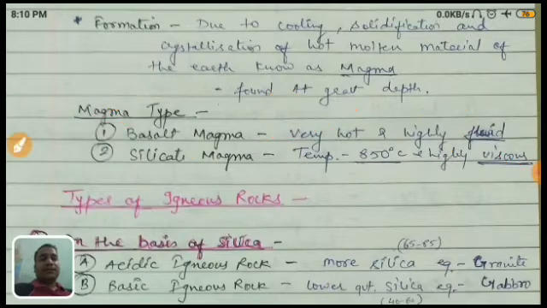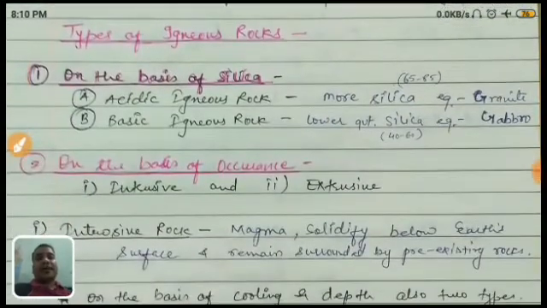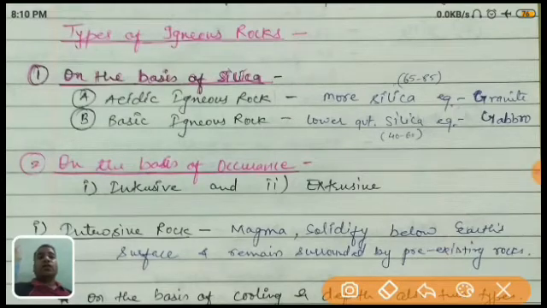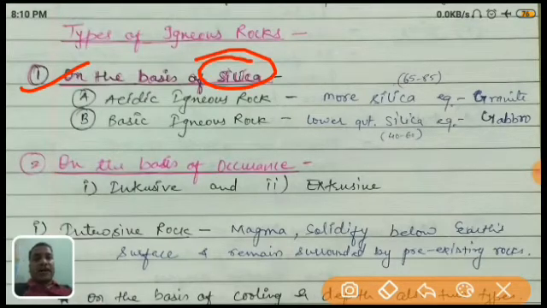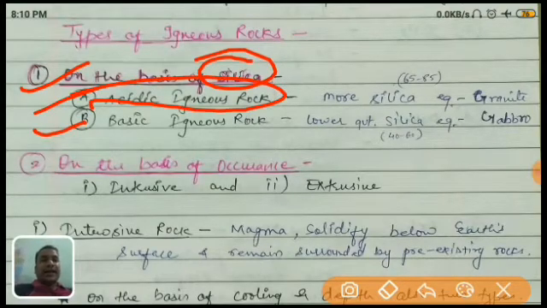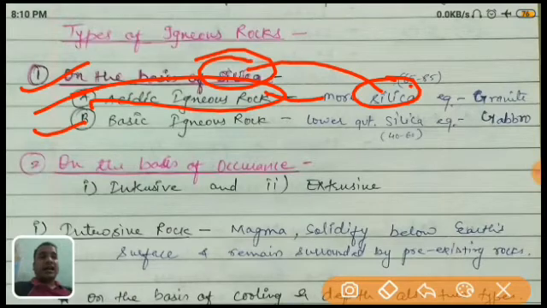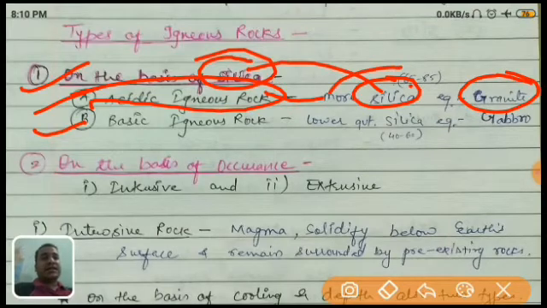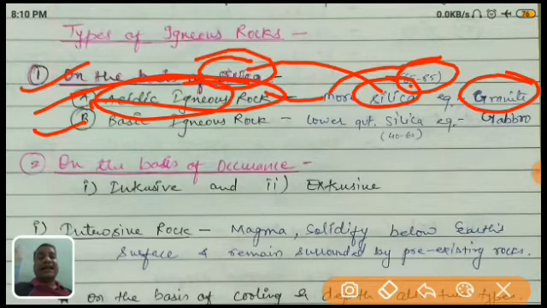Now see, if I'm talking about the types of igneous rock, basically it is of two types on the basis of two things. The first basis is silica. If silica is present, what are the changes? It is of two types: acidic and basic. What is acidic igneous rock? In acidic igneous rock, the amount of silica is very high. An example is granite. In percentage, 65 to 85% silica is present in acidic rock. What is its quality? It solidifies very fast. Its liquidity is viscous.